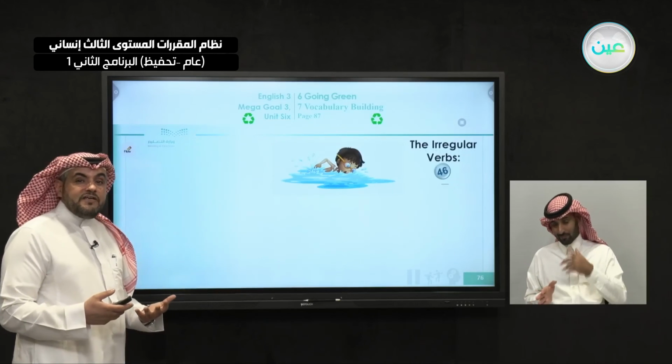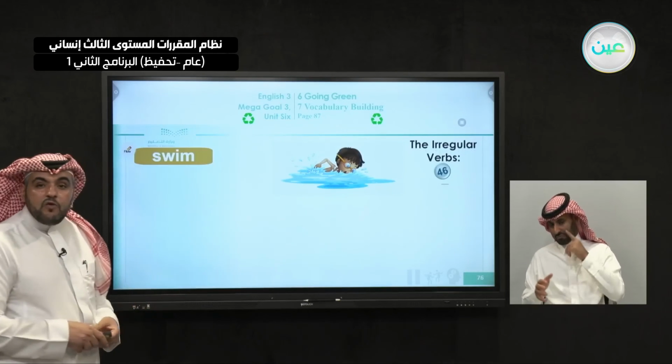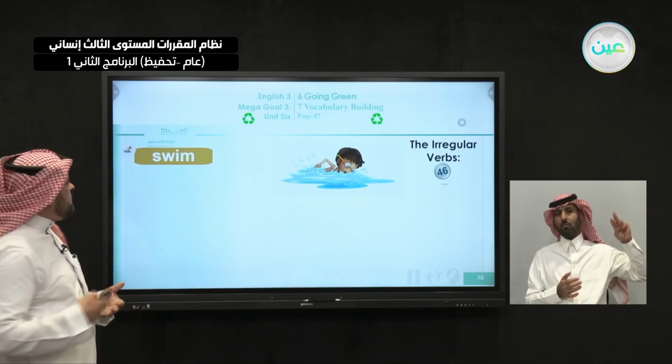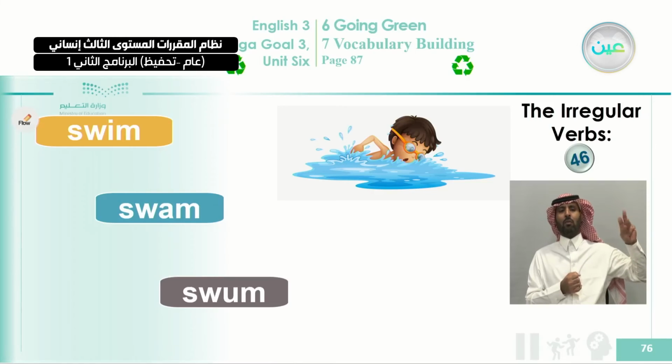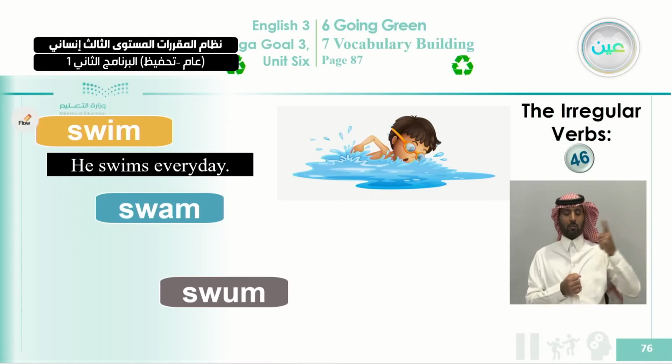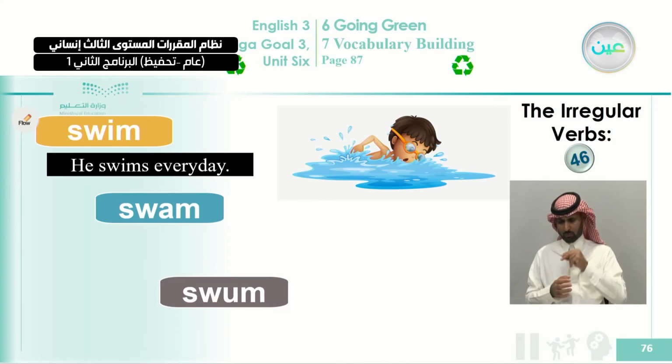What is the verb? You can guess from this word. It is swim. What's the past of swim? If you want to talk about something happened in the past, you say swam, and the past participle is swum. Okay, let's use them in 3 sentences also. He swims every day, so you are using now the present form. And also you need to notice how we are going to punctuate here. We are punctuating the sentence correctly. You start with a capital letter and you end your sentence with a full stop. This is very important to learn and to practice also.